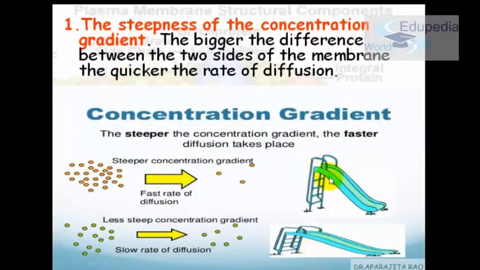If you see, there are two swings here. Okay, is this swing less steep or more steep? This one is steeper and this one is less steep. If you go down this swing, you will go down faster, definitely. And if you go down this swing, you will go down slower, because it is not that steep. You'll be stuck in the middle somewhere, and then you'll have to give a push again. So this is what it said: the bigger the difference between the two sides of the membrane, the quicker the rate of diffusion. The difference is greater, so the diffusion will be faster.